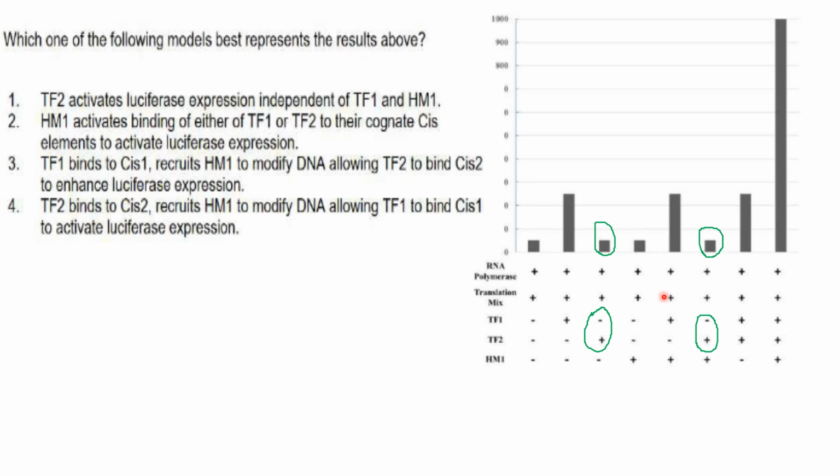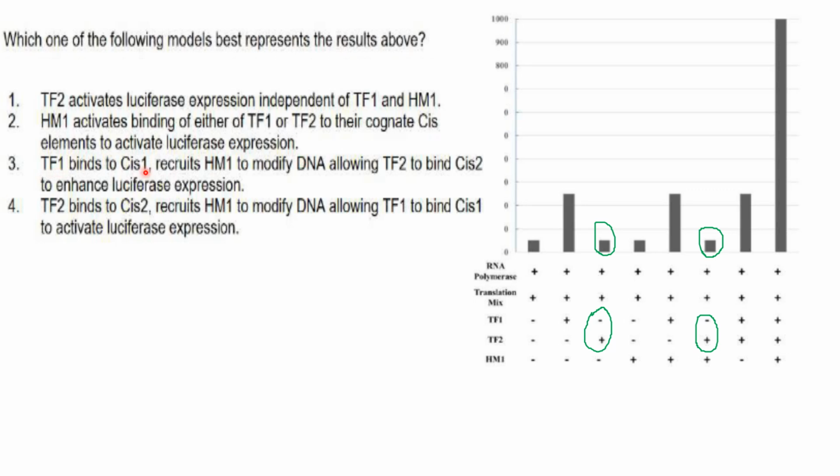With TF1 present and HM1 present, luciferase activity increased. With TF2 and HM1 but without TF1, again luciferase activity decreased. So this statement is not correct.